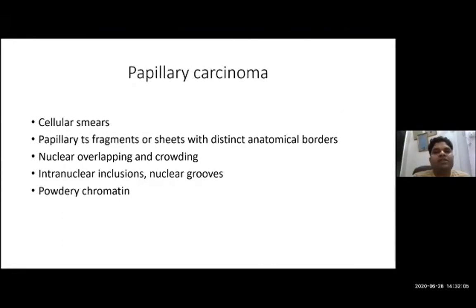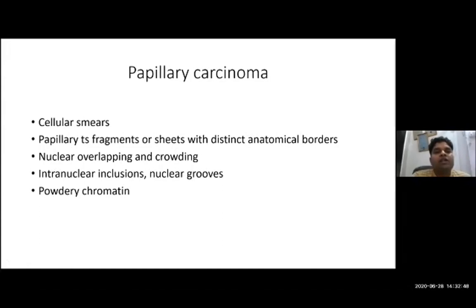If we perform the FNAC, what will we get? We will get cellular smears. Almost all the malignant lesions, if we perform FNAC in any malignant lesion, we will get a cellular smear, because of the high cellularity. Along with that, these cells are arranged in papillary tissue fragments or papilla-like structures or sheets with distinct anatomical borders. What is an anatomical border or distinct anatomical border? I will tell you later when I show you the cytopathology slide.